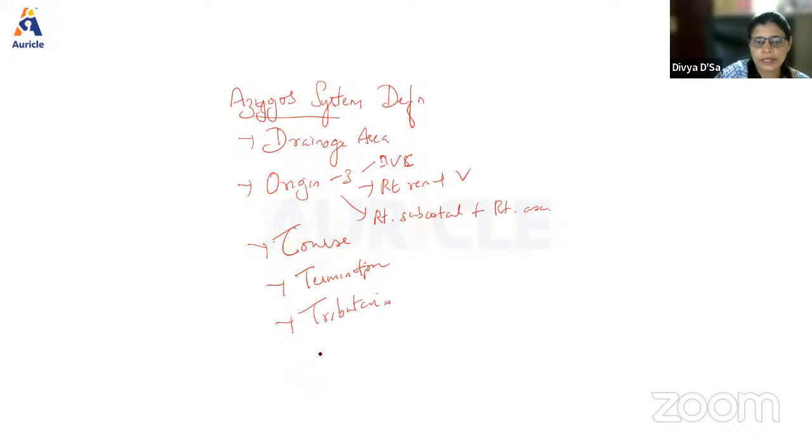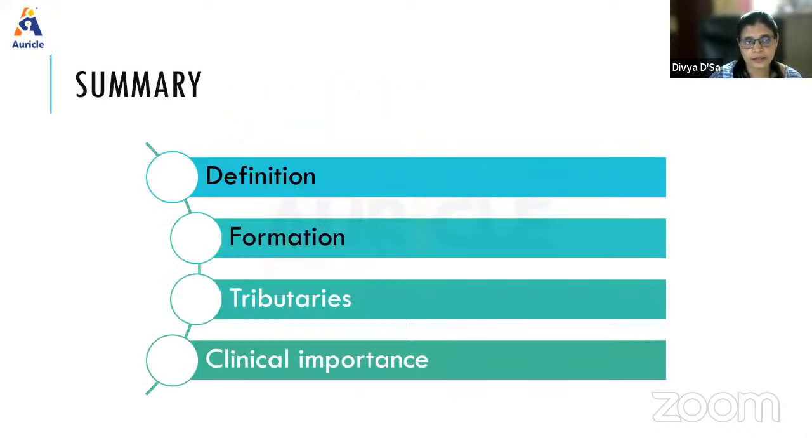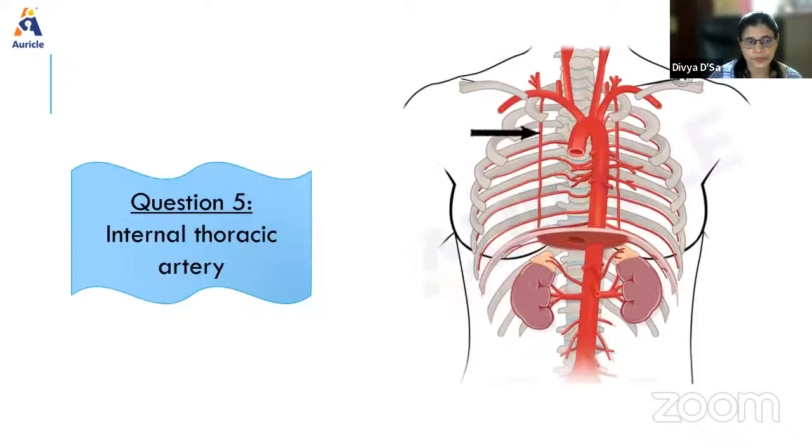Then you write about the applied aspects. So here, tributaries can be asked as a 3 marks question. The different origins can be asked as an MCQ question. Area of drainage can be asked, even in thoracic duct, area of drainage can be asked as an MCQ question.